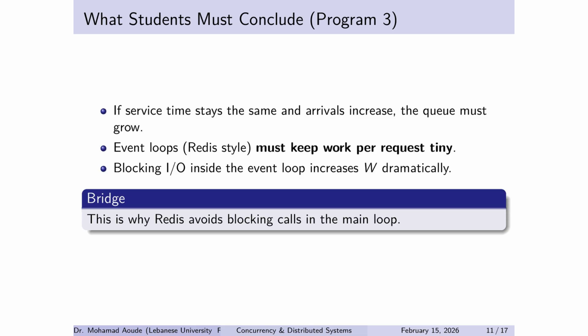If you build a single-thread event loop, you're accepting a contract. Per request work must stay tiny because if you introduce blocking I/O inside the loop, you inflate W. And when W inflates, L inflates. And when L inflates, latency explodes. So Redis's design is not primitive, it's disciplined. It's saying, we choose predictability and we avoid blocking.